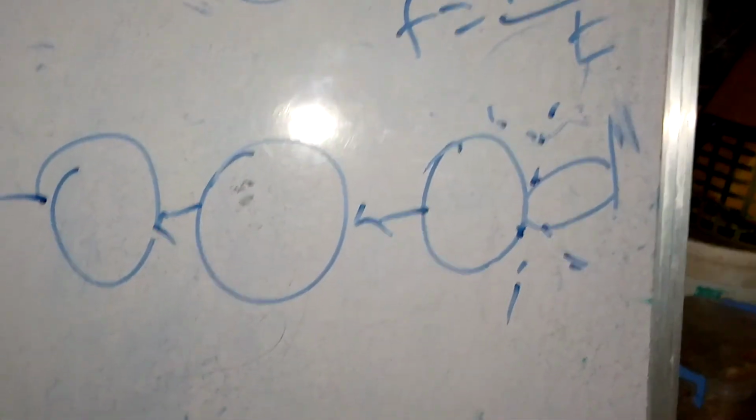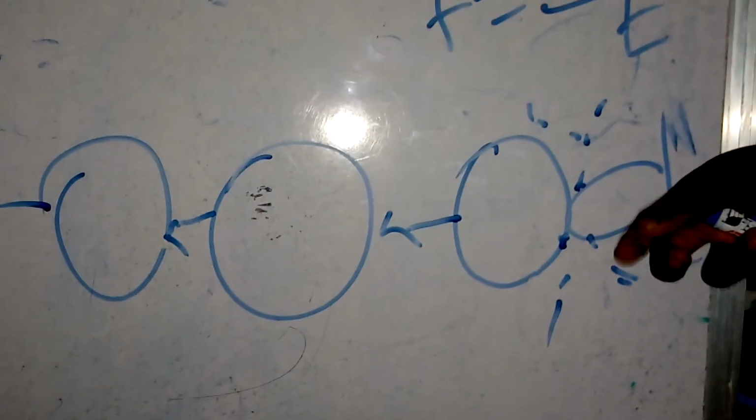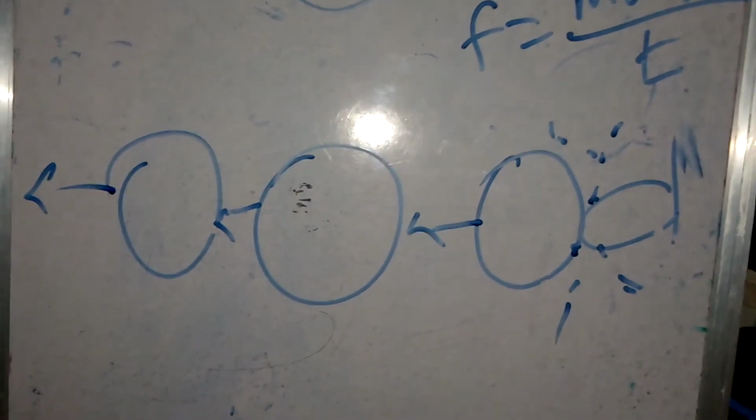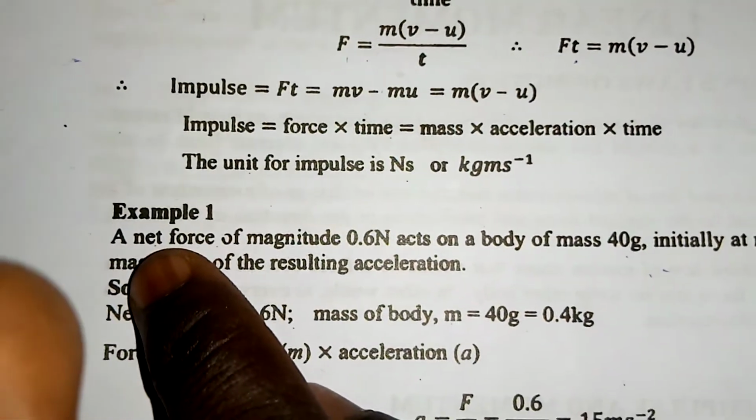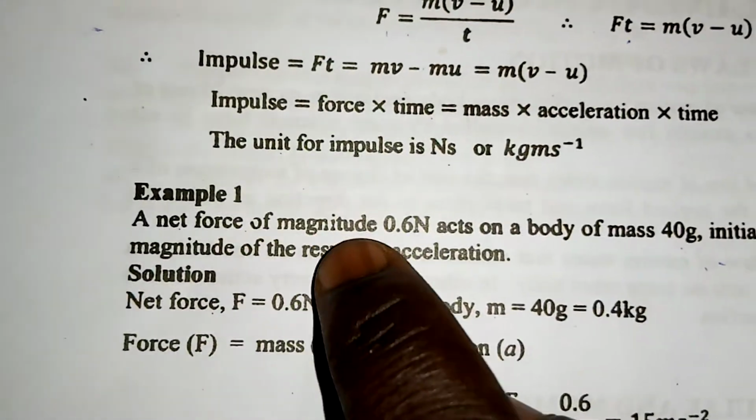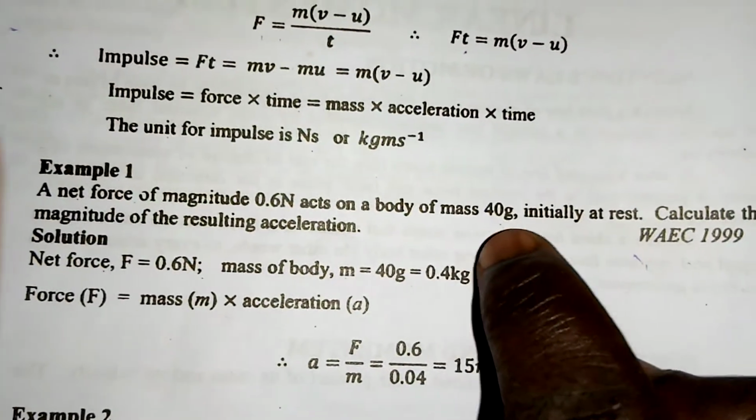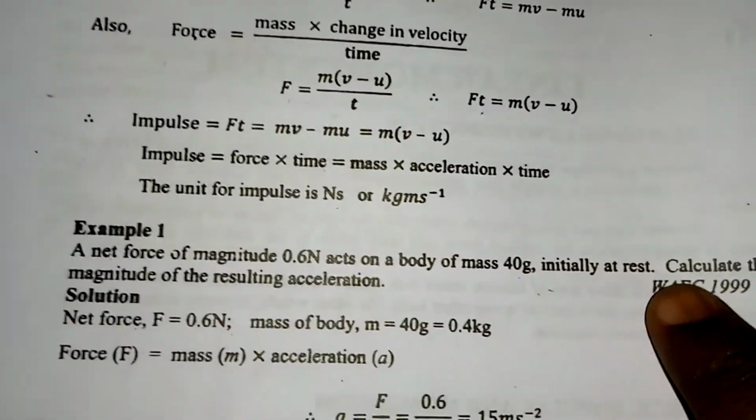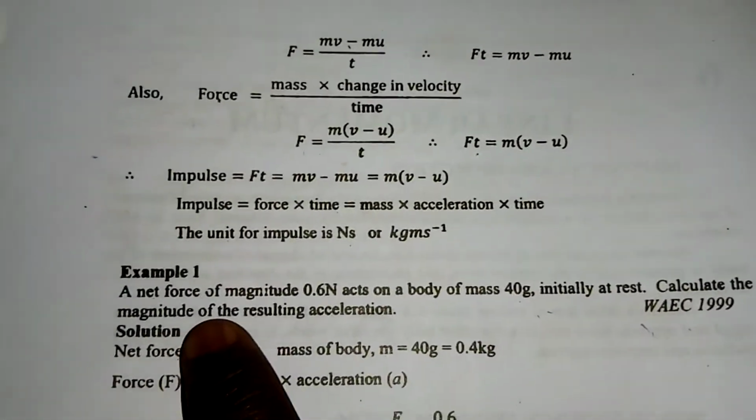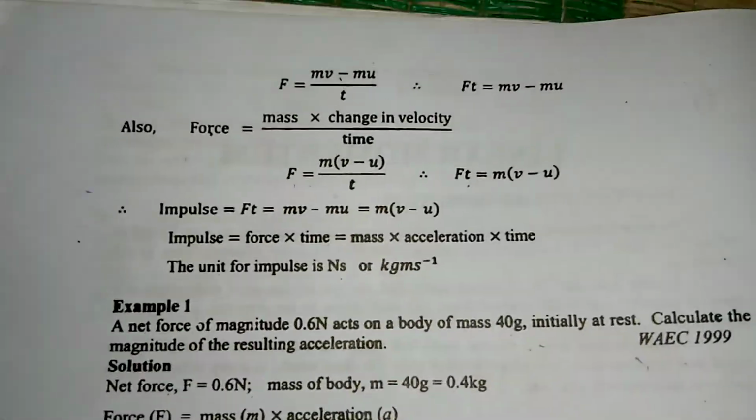So let's move into some calculation on this. Looking at example 1: a net force of magnitude 0.6 acts on a body of mass 40 gram, initially at rest. Calculate the magnitude of the resulting acceleration. So let's look at that.